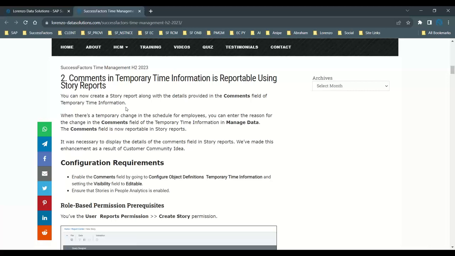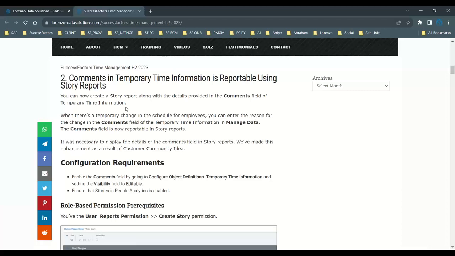It is now possible to report on it using story reports. That means story reports allow you to provide the data that is entered in the comments field. For example, there is a comments field in the temporary time information.